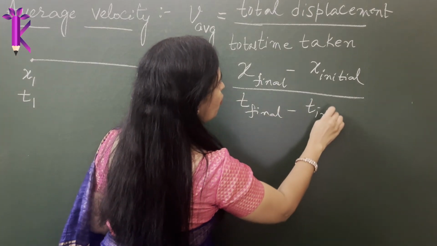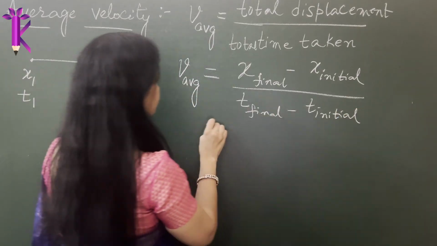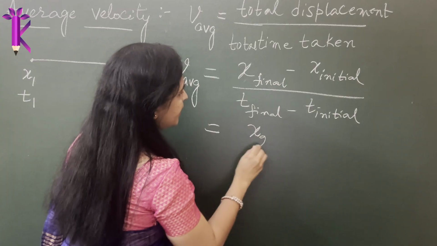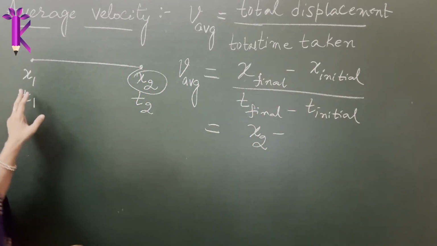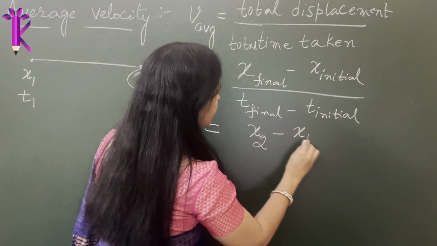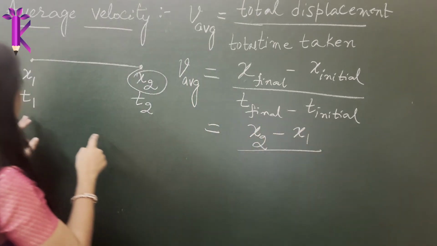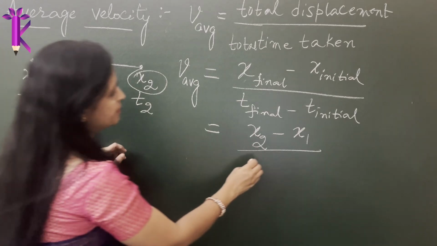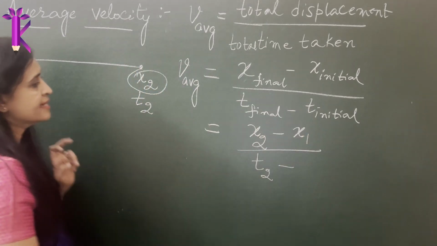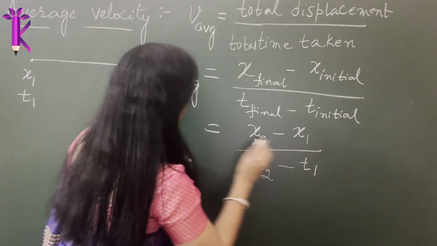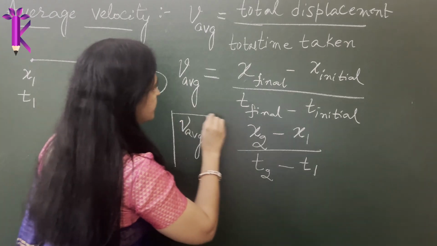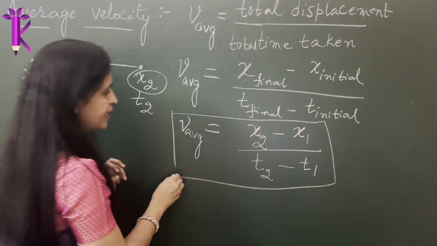So what is x final? X final is x2. So I will replace this by x2 minus, what was the initial position? It was x1. So I'll replace this by x1, whole divided by the final time, which was t2. So I'll replace t final by t2 minus t initial, which is t1. So this will be your average velocity. This is how you mathematically represent average velocity.